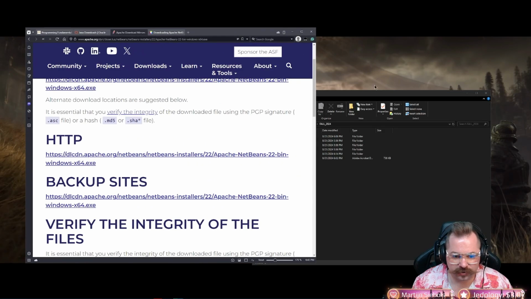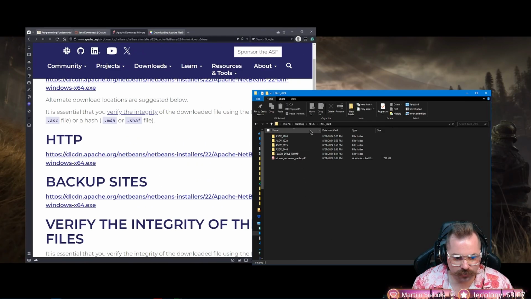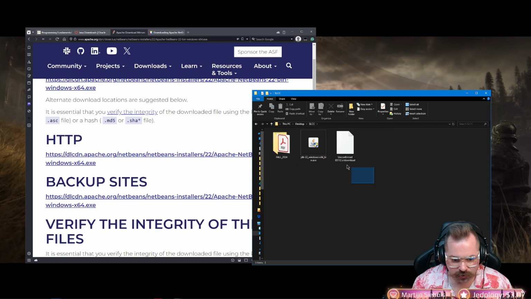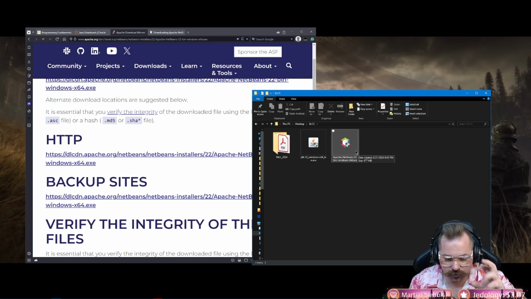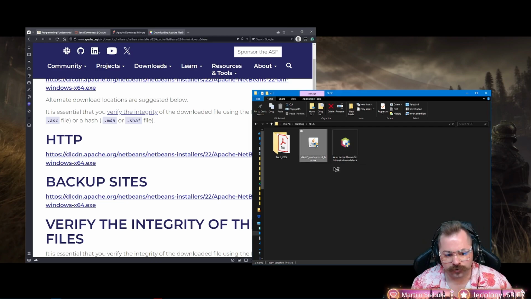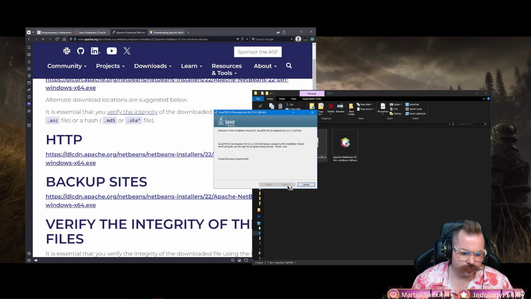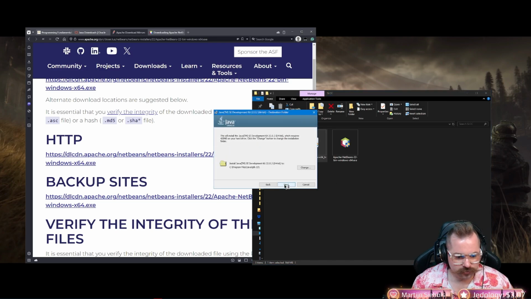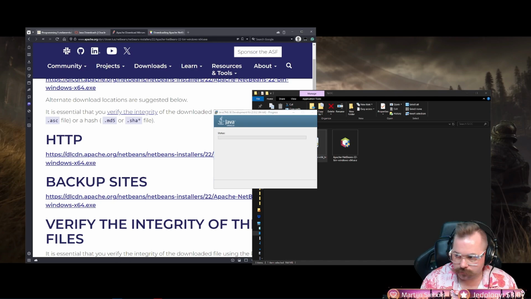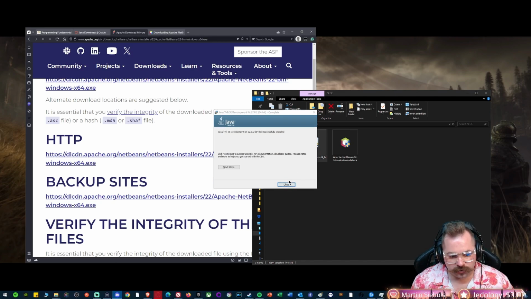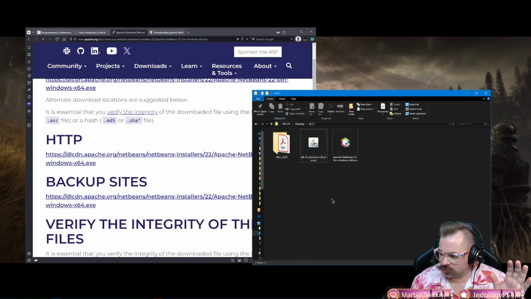I've got both things downloaded. If you come here, this is the folder that I told you about, SLCC. And notice we've got two things that are being downloaded right now. We'll go ahead and start with Java while we wait on this. There you go. So now they're both up. This is the Apache symbol. You see that right here? The NetBeans symbol, the little cool looking GameCube. So we're going to double click on it and we're going to install. Click next. Let it install wherever it wants. Doesn't matter. All right. Install complete. Click close. That's it. We're done with that.